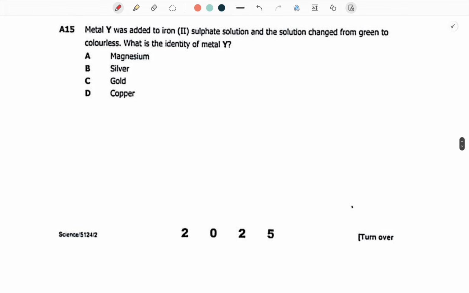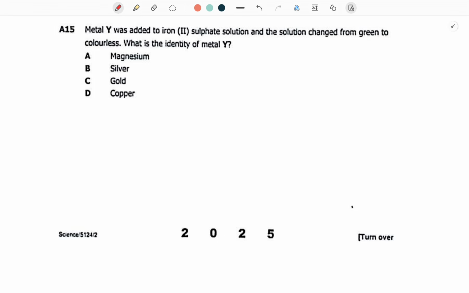Metal Y was added to iron sulfate solution, and the solution changed from green to colorless. What is the identity of metal Y? You have a metal Y which was added to iron 2 sulfate solution, and the solution changed from green to colorless. So this is under metals. You will need to know the properties of all metals.